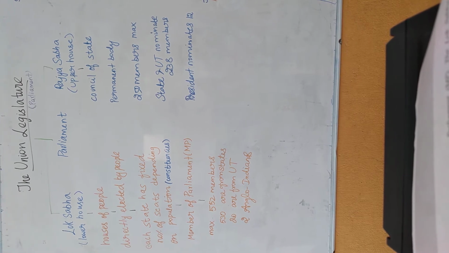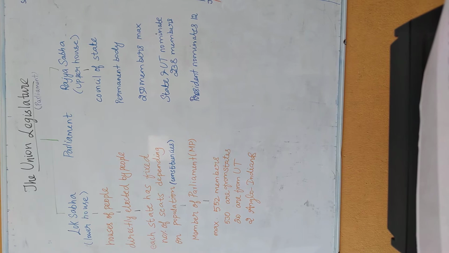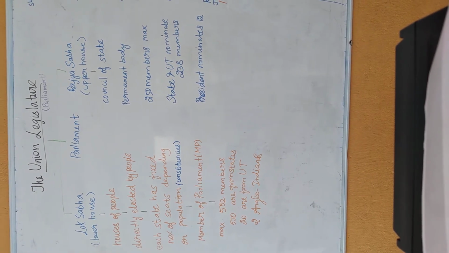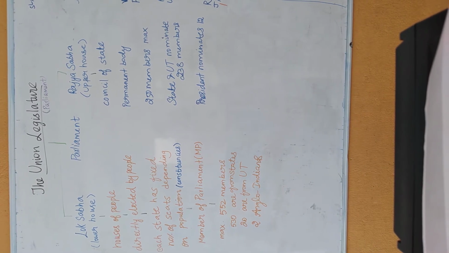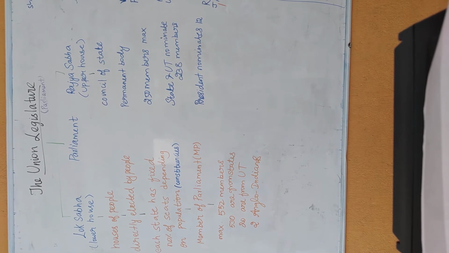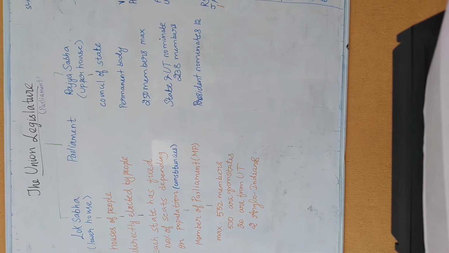There can be a maximum of 552 members in Lok Sabha. Among that 530 are from states, 20 are from union territories. If necessary, the President can appoint 2 Anglo-Indians if he finds that there is some inadequacy in the house.